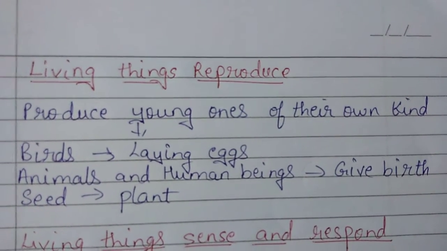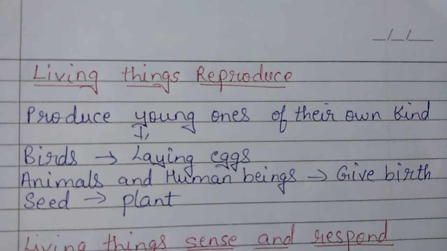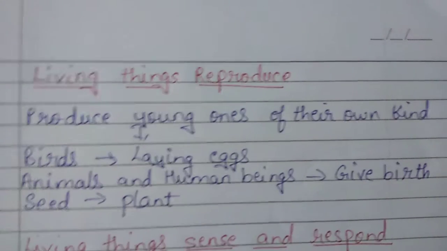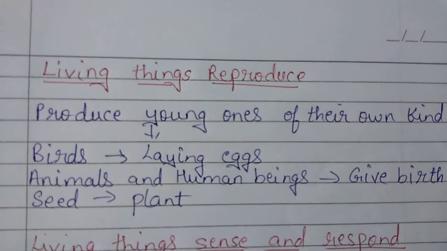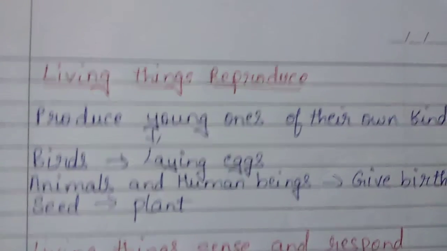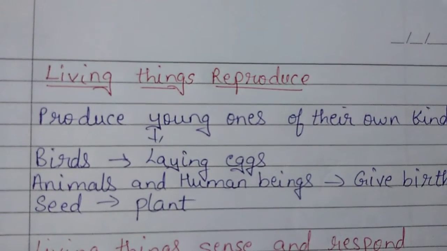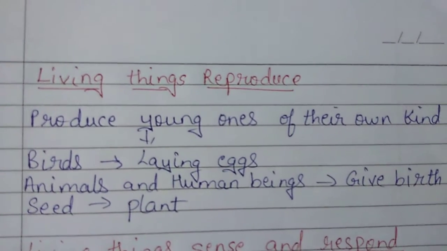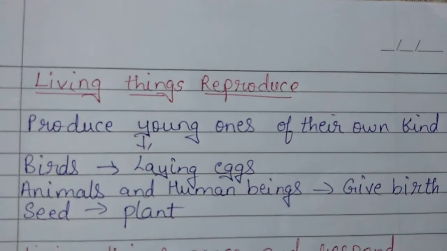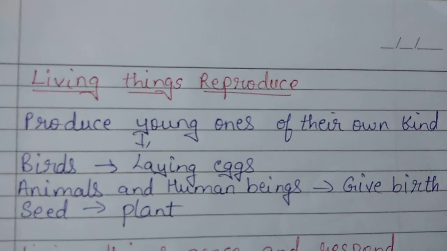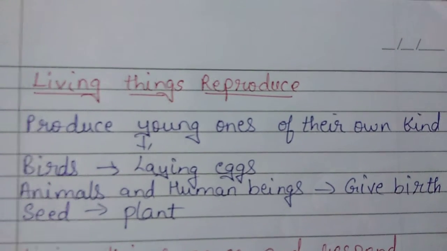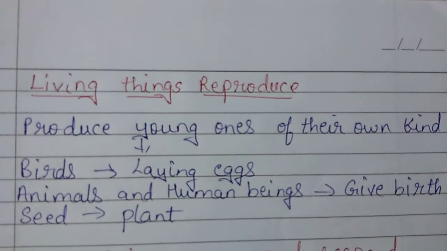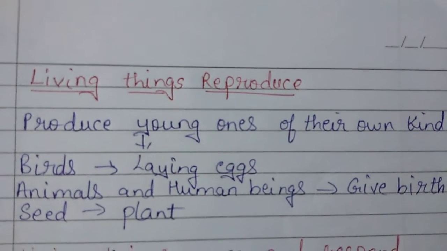For example, if you see birds, they reproduce by laying eggs. These eggs hatch and a new bird comes out of it, right? So birds can reproduce by laying eggs. Animals and human beings, how do they reproduce? They reproduce by giving birth to young ones of their own kind. So animals and human beings can reproduce by giving birth to the young ones.